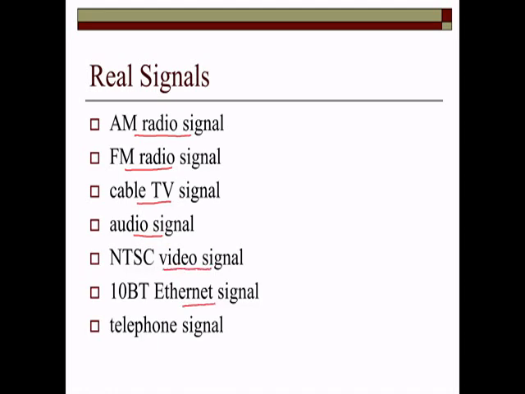Ethernet signals, 10BT Ethernet signals, and telephone signals are also signals. So these are real examples of signals, and generally we can say that these signals do not have any fixed value. They are varying in nature, or we can say they are random in nature. We do not know the value of these signals at the next instant of time.